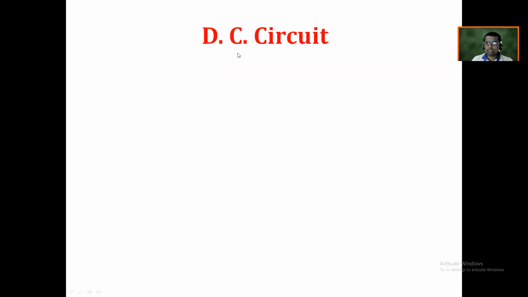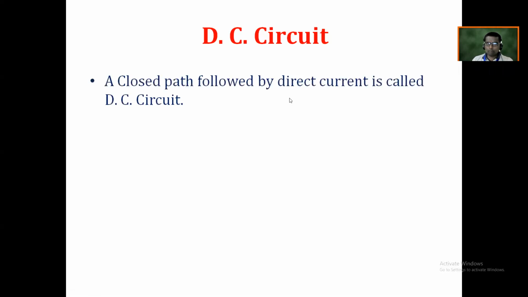Okay, so I want that definition for direct current. Can anybody give the definition for direct current? Current which has its constant magnitude in one direction with respect to time is called a DC. Absolutely correct. So the DC, direct current, means the current which has a constant magnitude in one direction with respect to time. And the circuit means a closed path. Get my point? So we can define the DC circuit as nothing but the closed path followed by direct current is called a DC circuit.